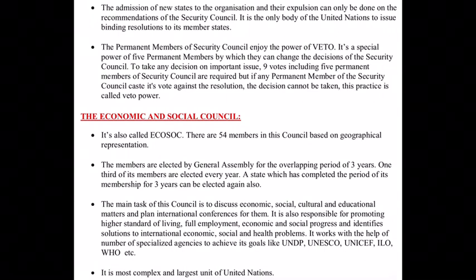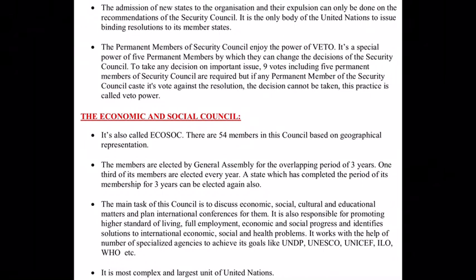Last one, the permanent members of the Security Council enjoy the power of veto, the very important veto power. It is a special power of the 5 permanent members. This power is only given to 5 members, not to 15 members. Only the 5 permanent members have this power, by which they can change the decision of the Security Council. Now, how can they change the decision of the Security Council? Let us see.